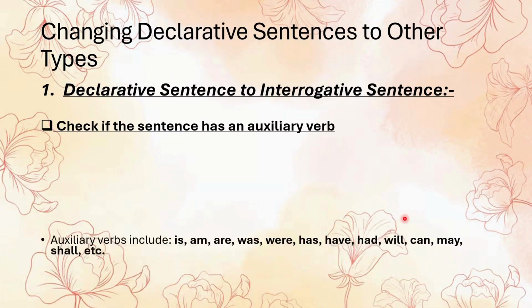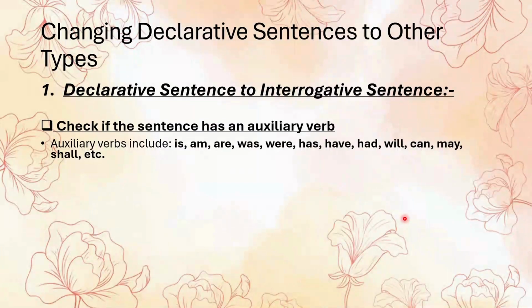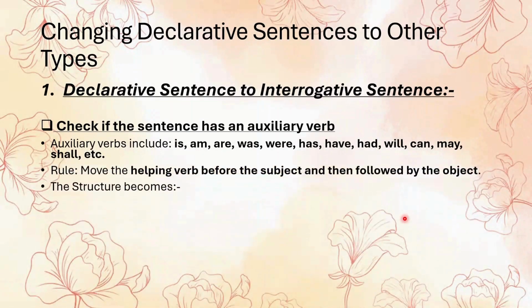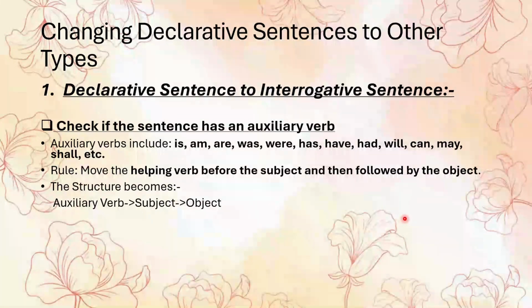So, if there is an auxiliary verb, move the auxiliary verb to the beginning, then the subject, followed by the rest of the sentence. So the structure is we need to write the auxiliary verb first, then the subject, then the object or the complement, to convert the declarative sentence to an interrogative sentence if the sentence has an auxiliary verb.